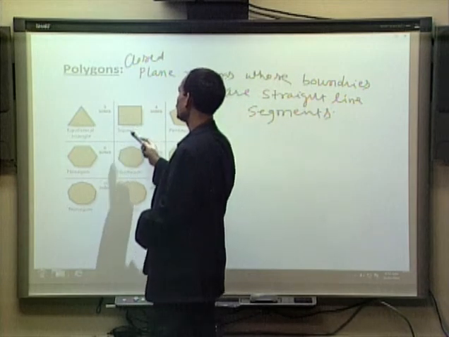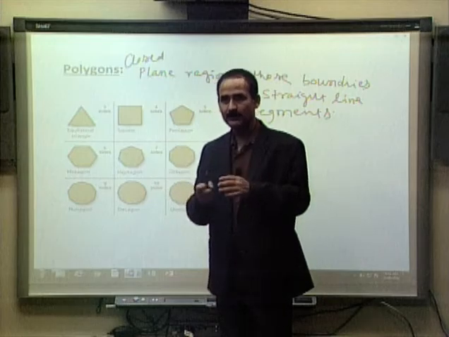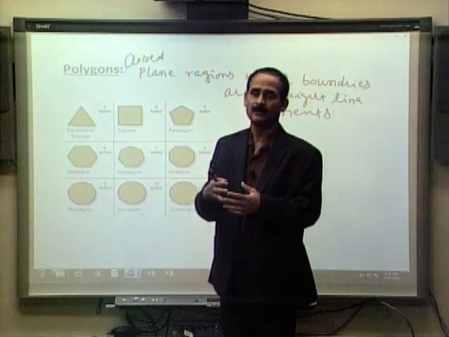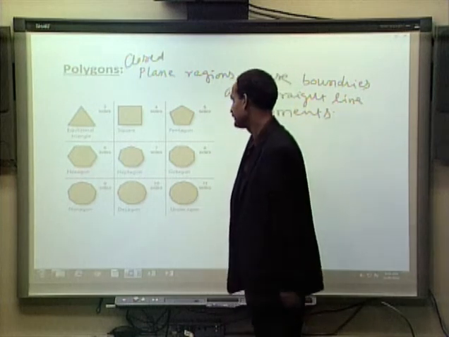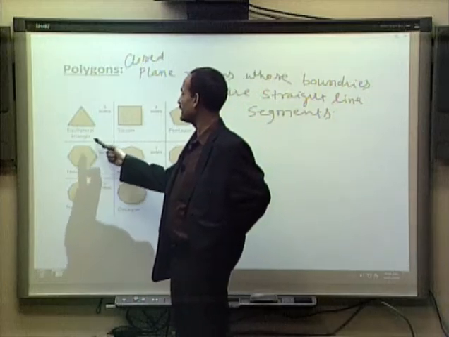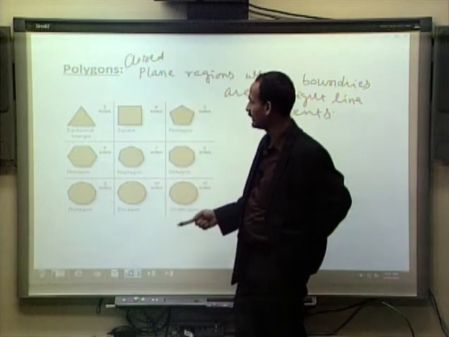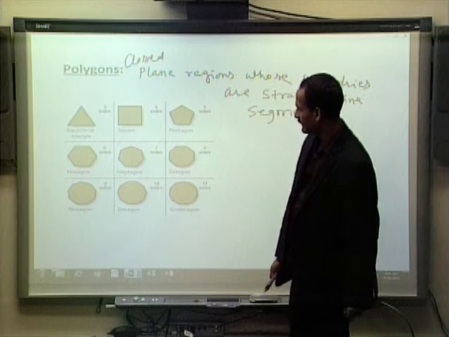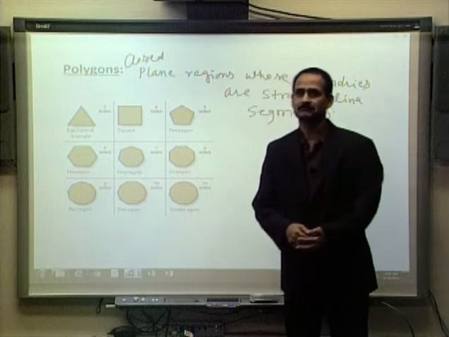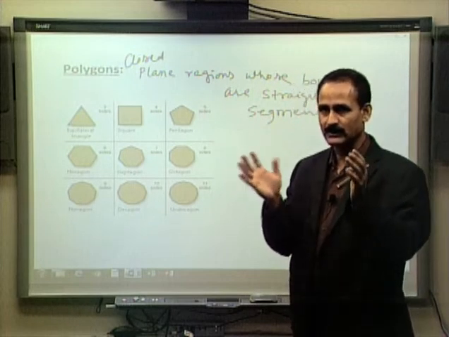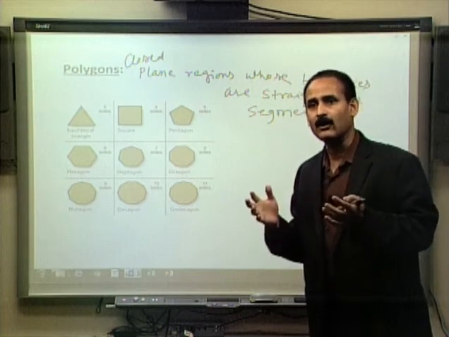Similarly, a square is also a polygon because it's a closed region and the boundaries of the square are straight line segments. And if we use 5 straight lines to construct a closed region, that's called a pentagon. If we use 6 line segments to construct a region, that is called a hexagon. Heptagon, octagon is 8 sides, nonagon is 9 sides, decagon is 10 sides, and we can have as many sides as we want to construct a closed region. The sides have to be straight lines, and they are called polygons.